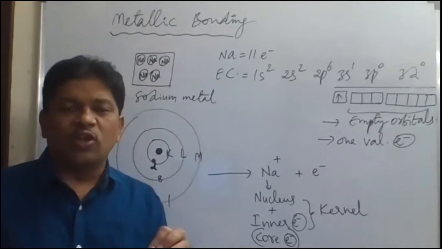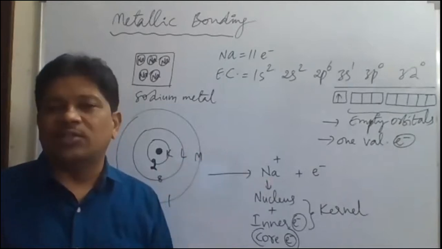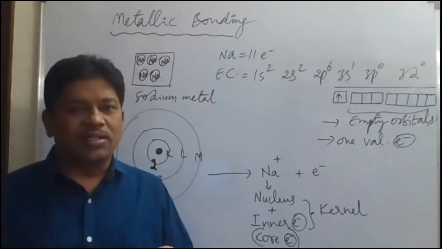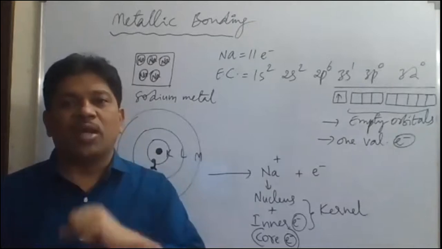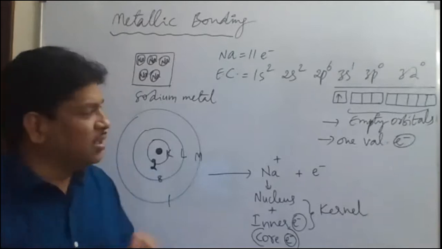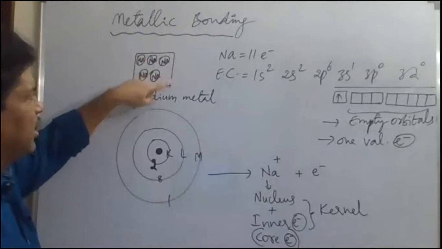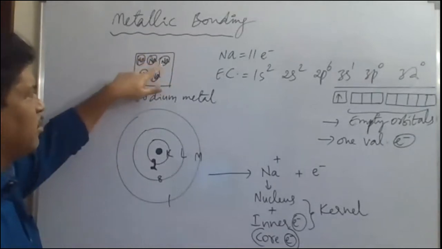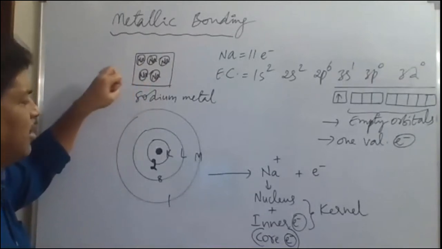So the sharing is not possible between two metal atoms, and also the transfer of electrons is not possible. Therefore, the important point we have to take is that between metal atoms, only a special type of bond called metallic bond exists. In this metallic bond, if you take the same sodium metal, in a sodium crystal, a small piece of solid sodium, there will be many atoms like this. Sodium atoms will be closely packed.